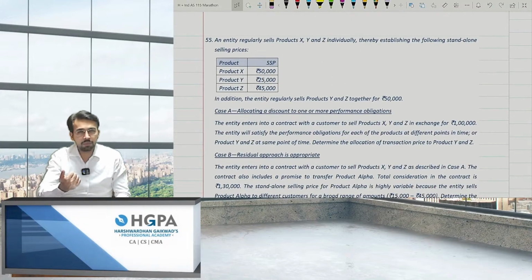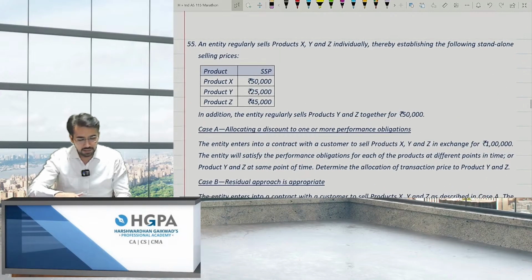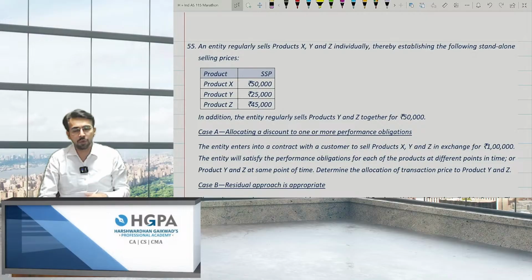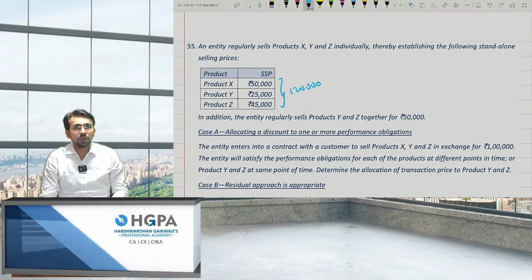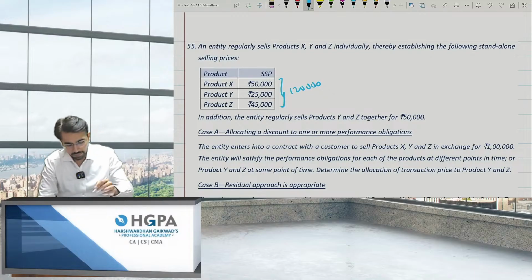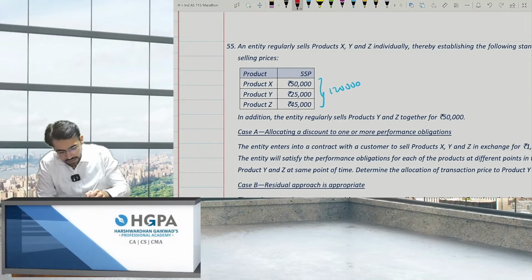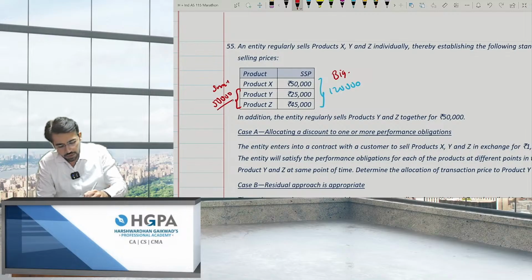So again, to better make this concept understood, I've taken one more example, that is question number 55 from our book. An entity regularly sells product XYZ individually, thereby establishing the following standalone selling prices. What are the selling prices? 50,000, 25,000, 45,000. If you take the total, it comes to 120,000, right? In addition, the entity regularly sells Y and Z together for 50,000. That means this is a big combo, and this is a small combo of 2 products. I always give you at 50,000 itself.